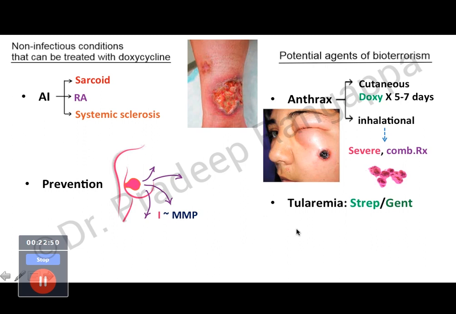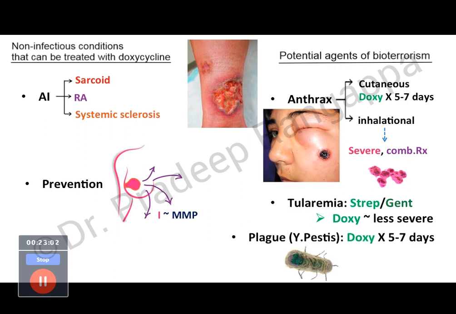And tularemia is another biological warfare agent. So aminoglycoside streptomycin or gentamicin is used as a drug of choice for tularemia. Doxy is used for less severe cases. Plague, if you remember 20 years back, even India had an outbreak of plague in Gujarat. So plague, which is caused by Yersinia pestis, if you look at the organisms, it does look scary. So doxy is used for 5 to 7 days as a treatment of choice for plague. So these are typical biological warfare agents: anthrax, tularemia, and plague.